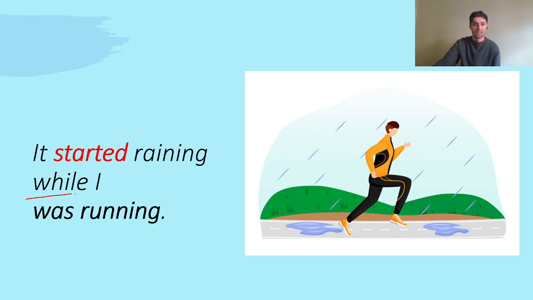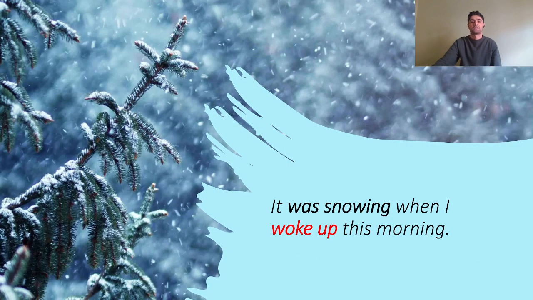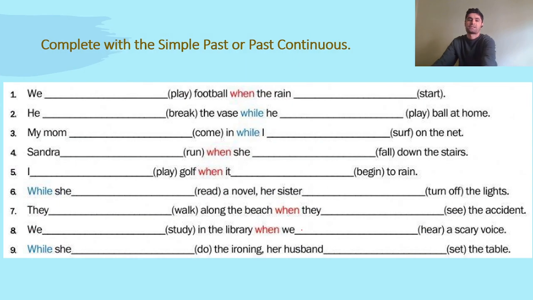As you can see, in the past continuous part, we use while. First comes the past simple, and then we use while with past continuous. Next example: It was snowing when I woke up this morning. So when I woke up this morning, it was snowing. You understand? Great.